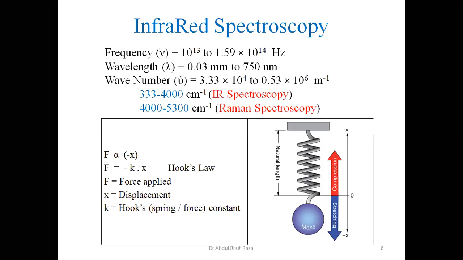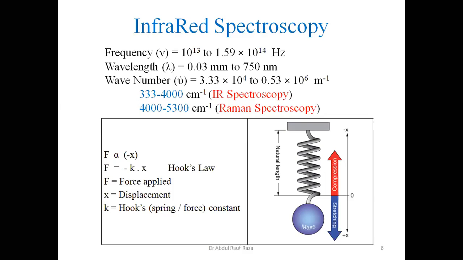So vibrational energy becomes zero at absolute zero, when the temperature is minus 273 degrees Celsius. At that temperature, the vibrational energy or rotational energy is zero.